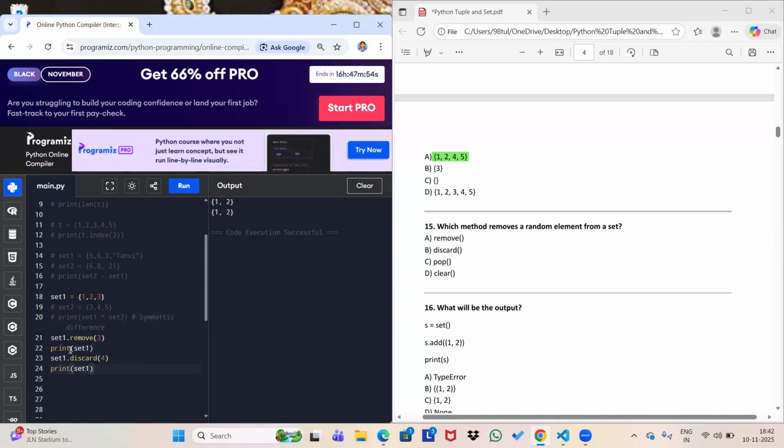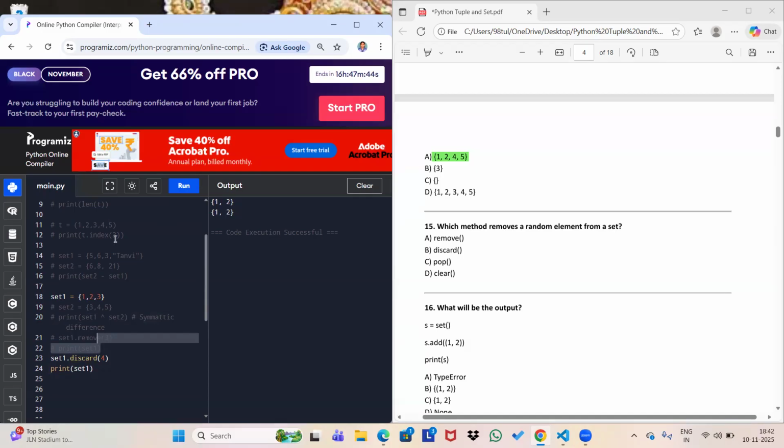Why is it giving us 1, 2? Let me comment this, then it will be easier to understand. Let's run the program again. So it will give us 1, 2, 3. This is going to change nothing, because the discard function works like this: if the element is not present in the set, it will not give you an error. It will return you the same set, or normally it gives you none. So this is the functionality of discard.